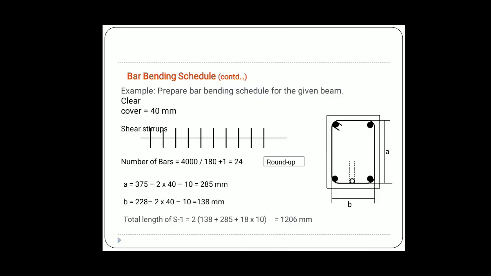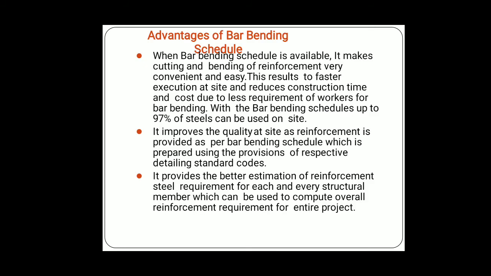Then after finding the bar length, we calculate the shear stirrups. The number of stirrups is the total length divided by the spacing, which gives the total stirrups. Then total stirrups minus 1 gives the number for the bar bending of the stirrups. This is the way you calculate the bar bending schedule. It is just a simple example. In the next lecture, I am going to solve 3-4 problems considering one beam, one column, a slab and a footing.